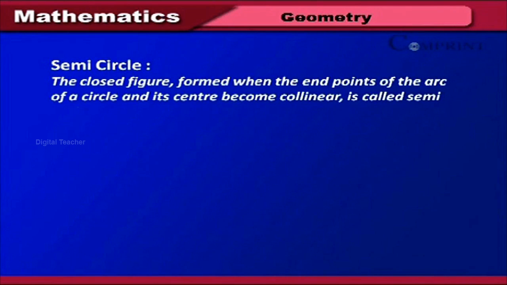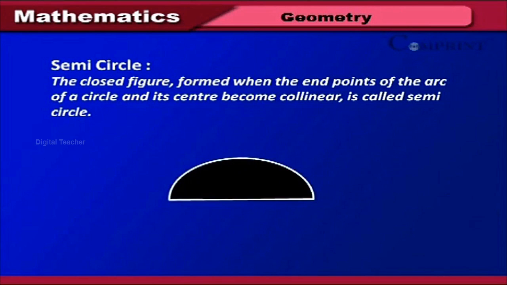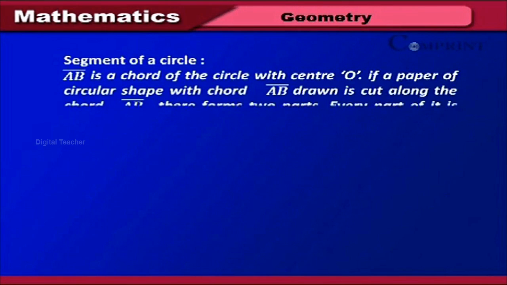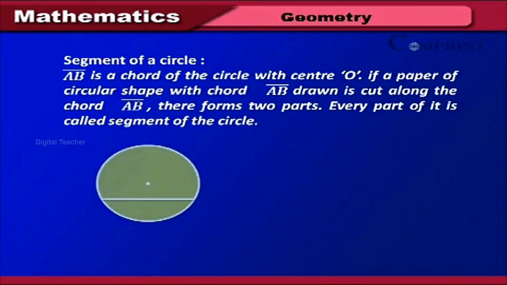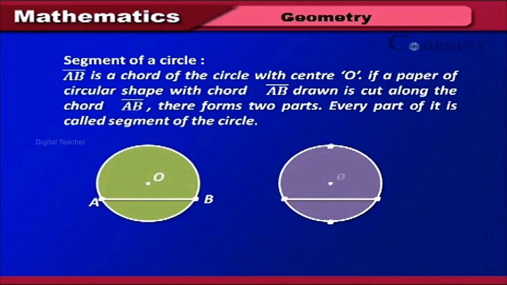Semicircle. The closed figure formed when the endpoints of an arc of a circle and its center become collinear is called semicircle. Segment of a circle. AB bar is a chord of the circle with center O. If a paper of circular shape with chord AB bar drawn is cut along the chord AB, there form two parts. Every part of it is called segment of the circle.